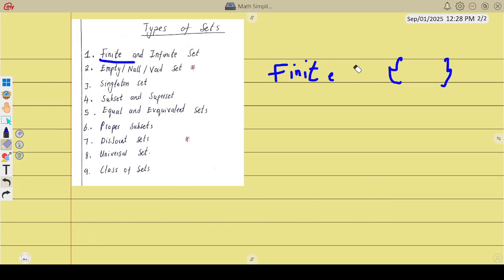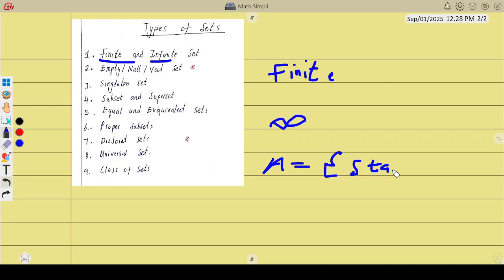Now let's talk about an infinite set. It comes from the word infinity, meaning it goes on and on. For example, if set A is the set of stars, are you sure you can count the number of stars? No. So this is an infinite set.